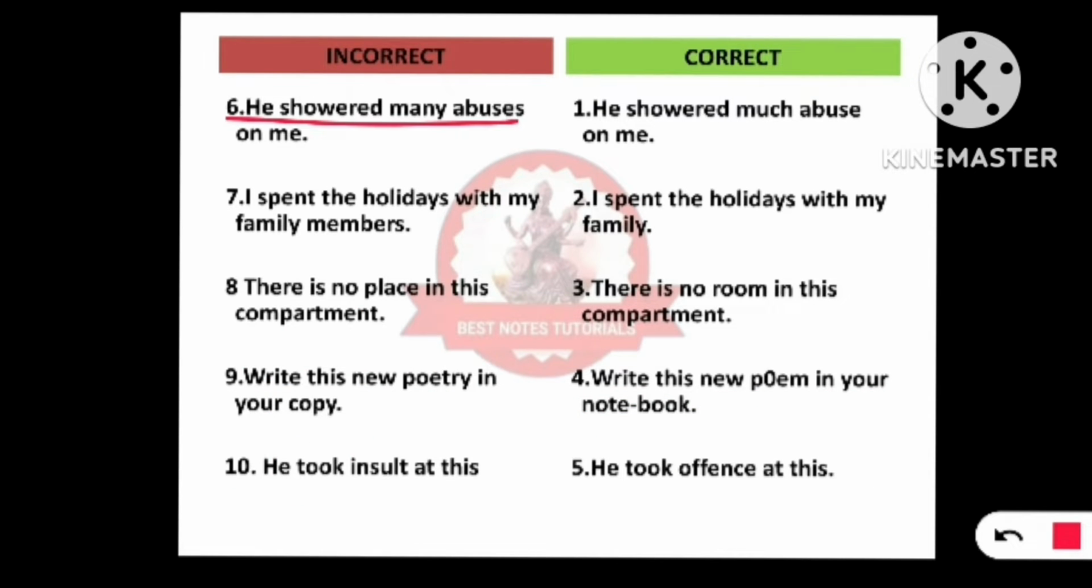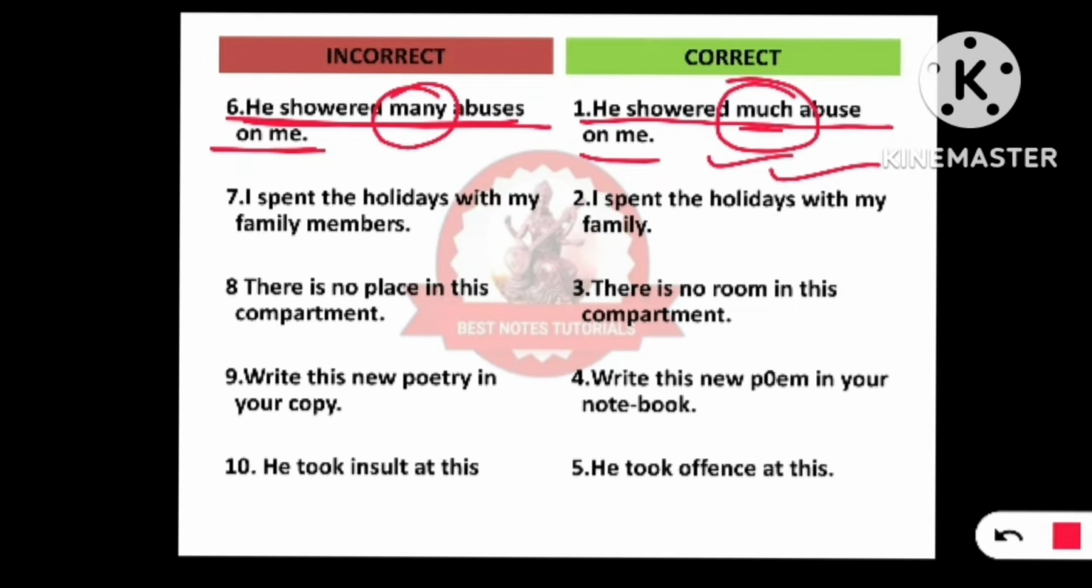Next is number 6. She showered many abuses on me. Now this means somebody is abusing you, somebody is using bad words for you. So how do you make the sentence from these words? It should not be written with many. You will be using much: she showered much abuse on me. This should be the correct sentence.